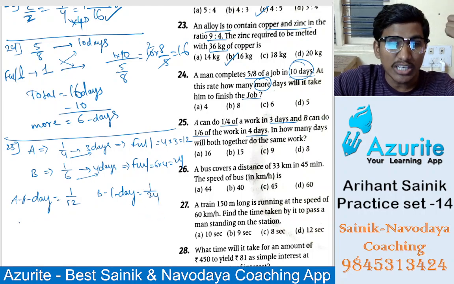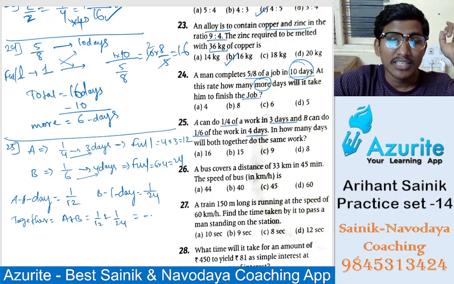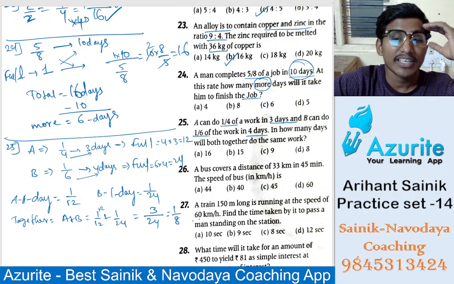Together means A plus B, that is 1 by 12 plus 1 by 24. 24 will be the LCM, so we multiply 1 by 12 with 2: 2 plus 1 is 3. 3 by 24 means 1 by 8.